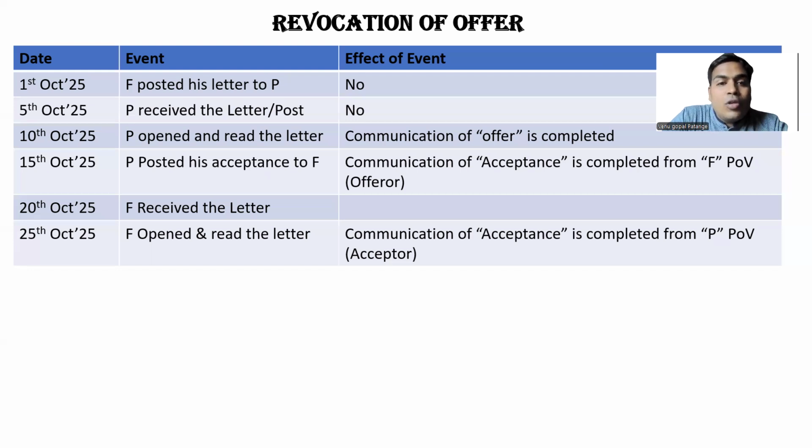So it becomes an agreement, a contract from F's point of view. It is no more an offer on 15th October. It will be a contract from P's point of view on 25th October. So from 10th till 14th, revocation of offer can take place.